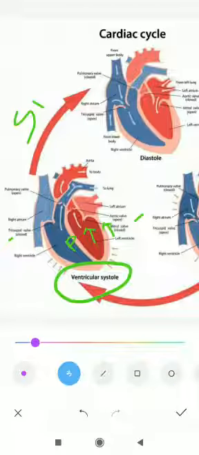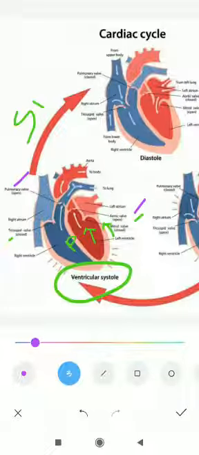Here you can see this one is the pulmonary semilunar valve and this one is the aortic semilunar valve. Both will open here, and blood will go from the ventricle to the aortic and pulmonary circulatory pathways. So now the contraction process of the ventricle is complete.